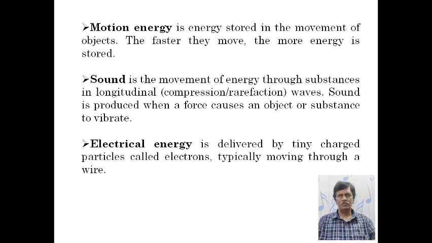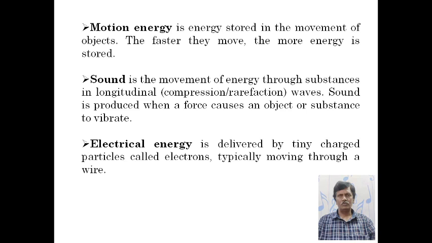Last one is electrical energy. Electrical energy is the energy delivered by tiny charged particles called electrons, typically moving through wire. Lighting is an example of electrical energy.